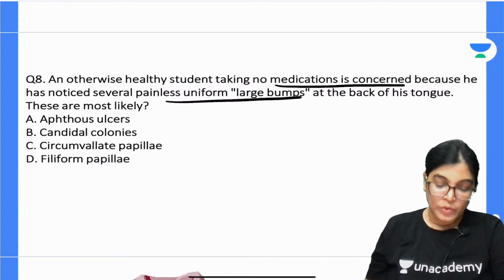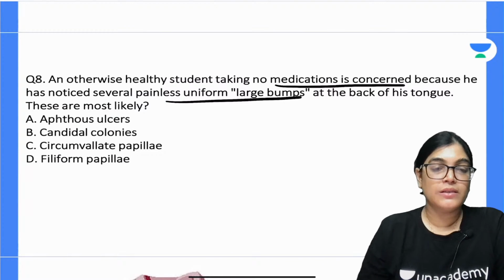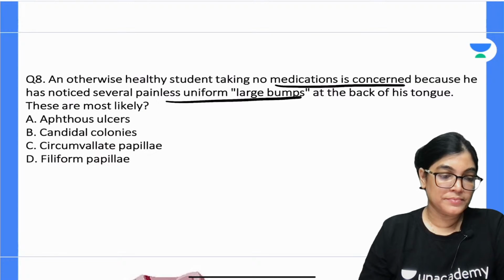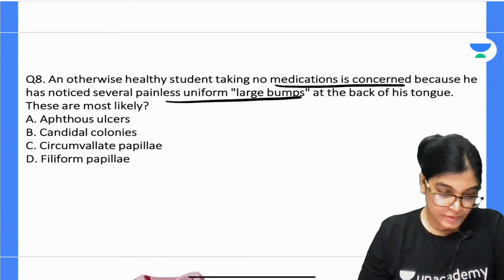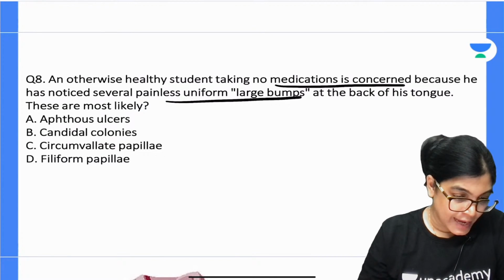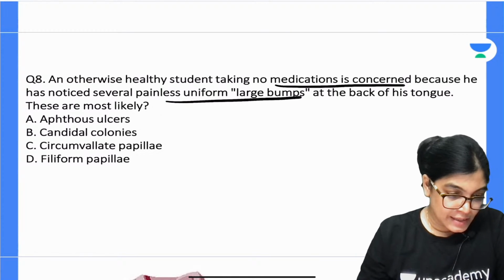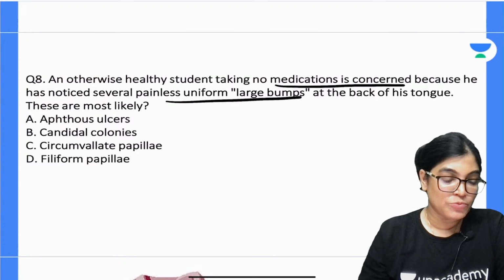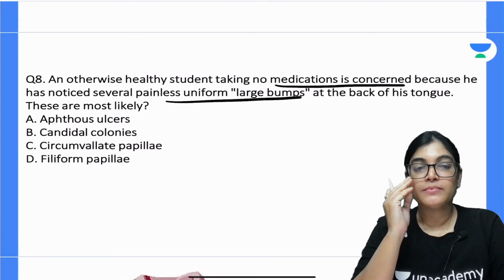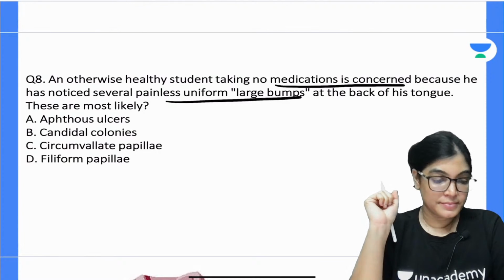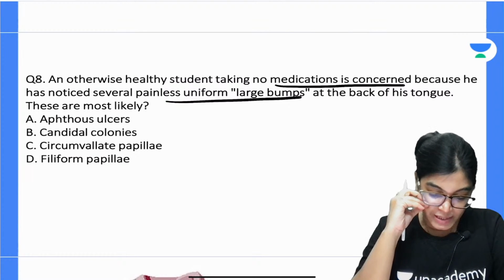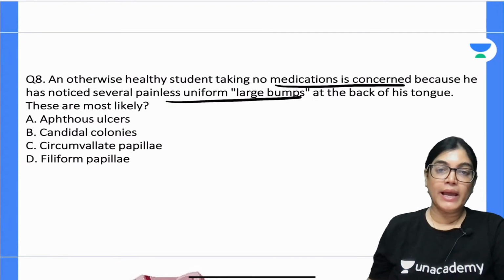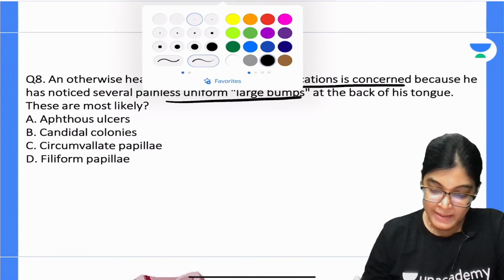So according to you, which is the most correct answer? Question number 8. Okay, so I am getting that Mountain Life is telling it's C, Mulay is telling C, Vedan is telling A. What about others, so that I can move on with the explanation? So C and A. Okay, let me give the explanation for this MCQ.